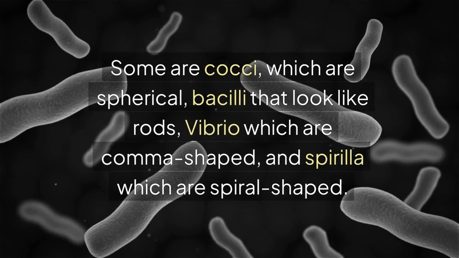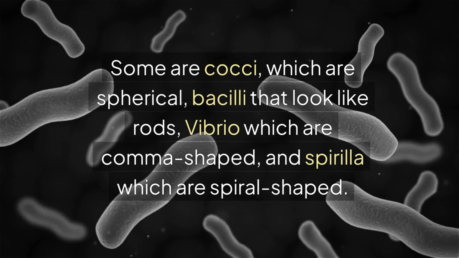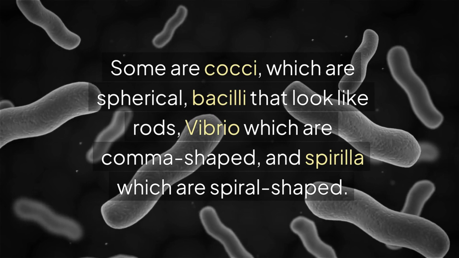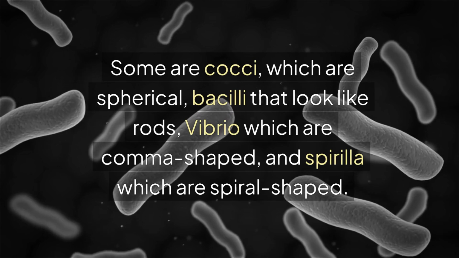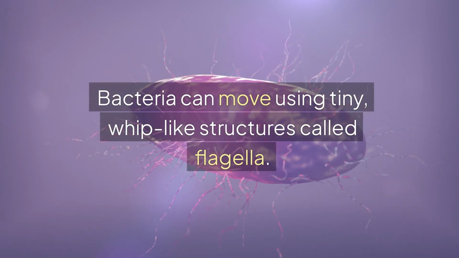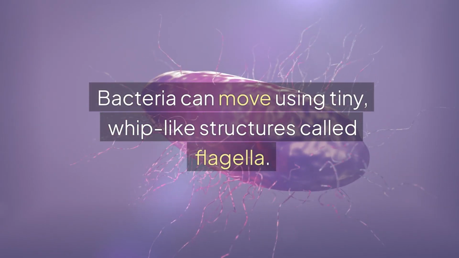Some are cocci, which are spherical, bacilli that look like rods, vibrio which are comma-shaped, and spirilla which are spiral-shaped. Bacteria can move using tiny, whip-like structures called flagella.